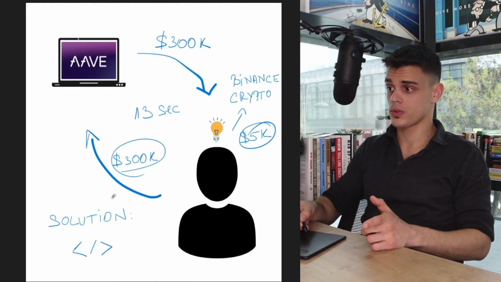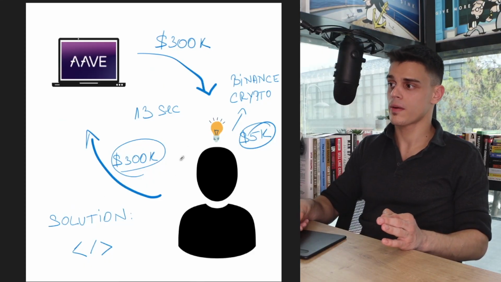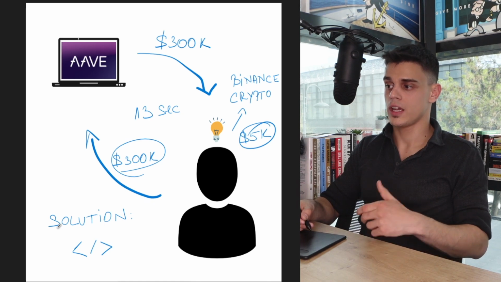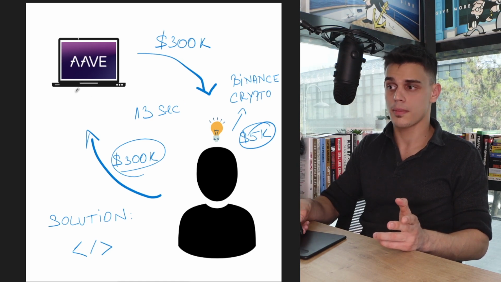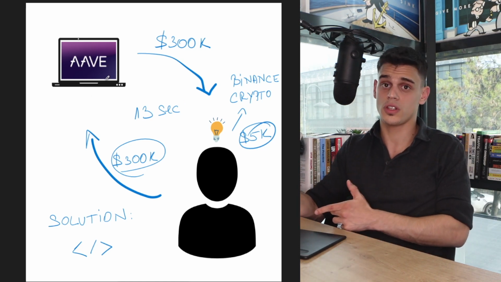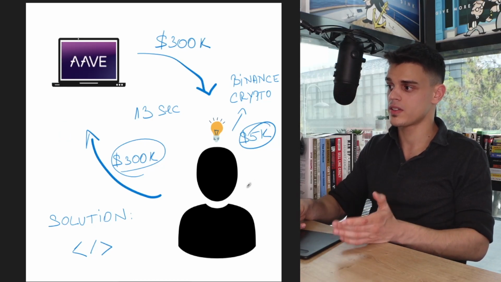And so here's the solution to that problem. That's gonna be coding. You see, when it comes to flash loans, these kinds of transactions are never actually done by a real person. Instead, they're done by algorithms. In other words, this is a fully automated process, where an automated program, a robot, is gonna perform all of those different transactions in less than 13 seconds. They're gonna borrow the amount of money from Aave whenever they spot that opportunity on the market. They're just gonna deposit the money on Binance, then purchase that Ethereum, and then sell it on crypto.com. They're gonna cash out and then send the money back to Aave, all in under 13 seconds. And so it doesn't take a real human being to perform this action. In 100% of the cases, this is all done by a robot.